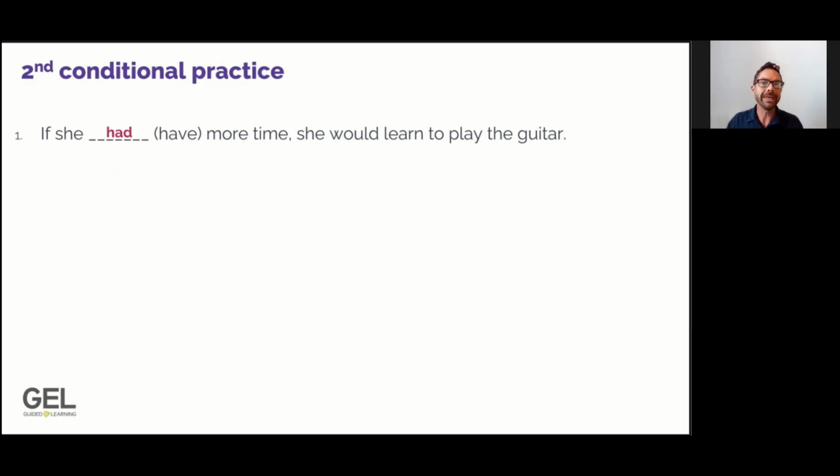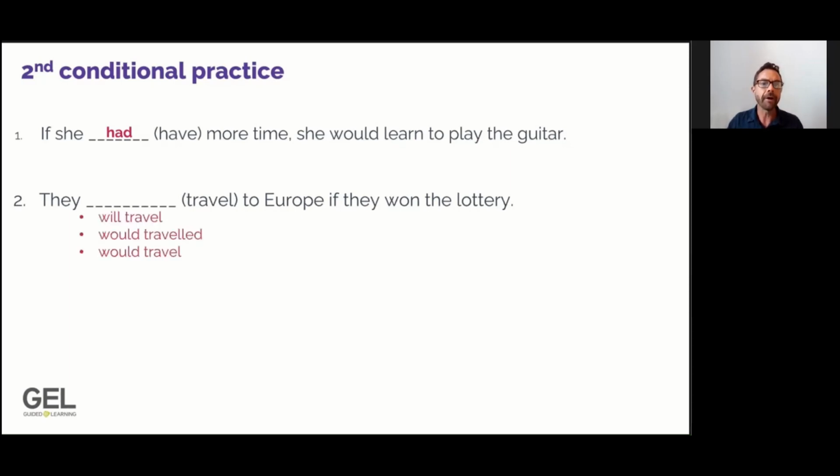In the if clause, we need past simple. Let's look at sentence number two. In sentence number 2, we're looking at the main clause. We need to use the verb travel with the correct form. Let's look at our options. Can you please look at the next question below the video, and can you choose the correct option to finish number 2? So the correct choice here is would travel. In the main clause, we use the word would followed by the infinitive of the verb without to.